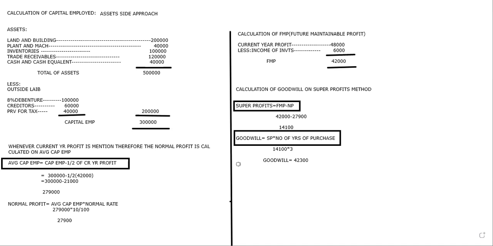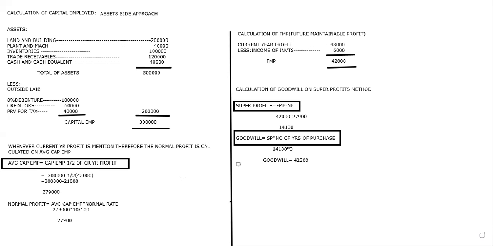Now, in this table, you said, madam, let's approach from the liability side and asset side, and if we average the two, then it becomes average capital employed. Yes, definitely I accept it. But the thing is, I cannot make things complicated. So what we'll do, we have a simple method. All the time I need not find out average capital employed. The question is in a very conditioned form. What is the condition? When a current year is there, then only go for average, he says. So that is the reason this is simple and easy for me. Only when current year is mentioned, I should go for average capital employed. When it is not mentioned, directly I'll go for capital employed.